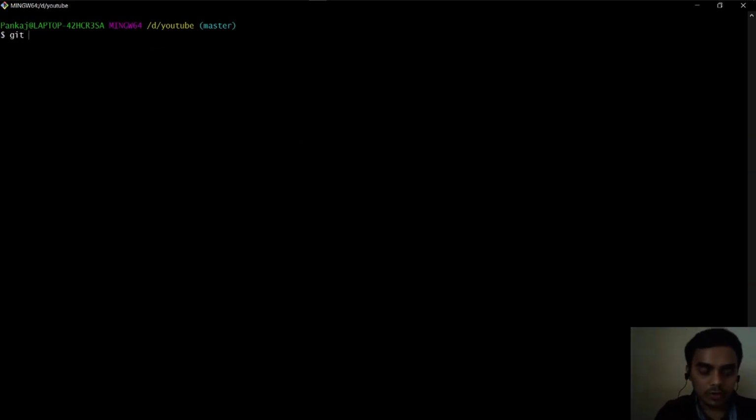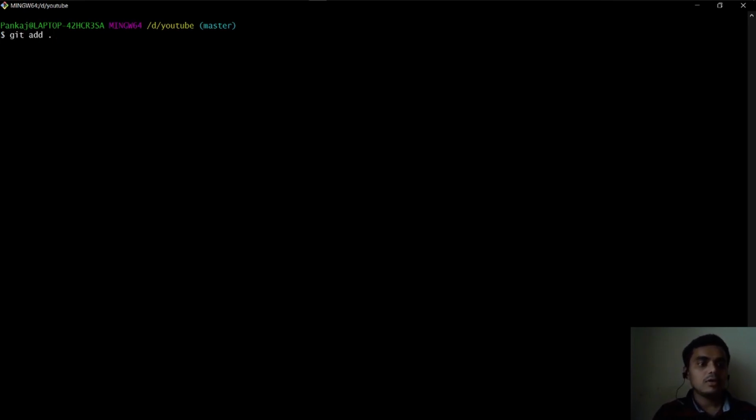Now this git add command is used to add your changes in the staging area. This git add is used to add your changes before committing. So before you commit any changes to GitHub, we use the git add command to add them inside the staging area.